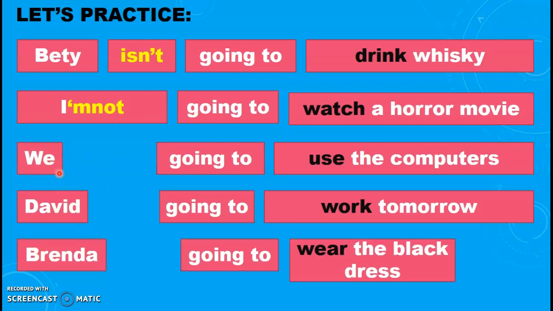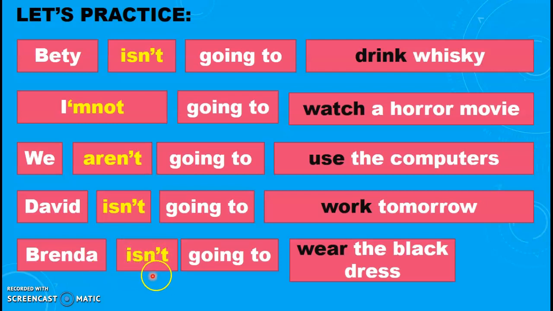We aren't going to use the computers. Next. David isn't going to work tomorrow. Okay, the last one, Brenda isn't going to wear the black dress. Brenda no va a usar el vestido negro.